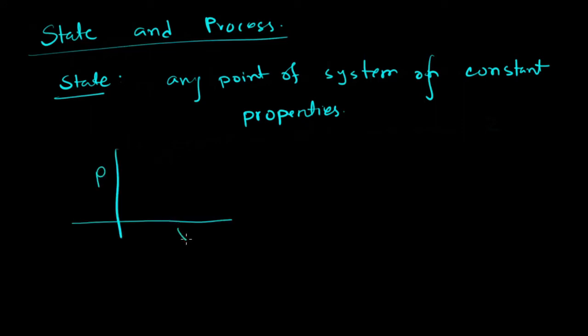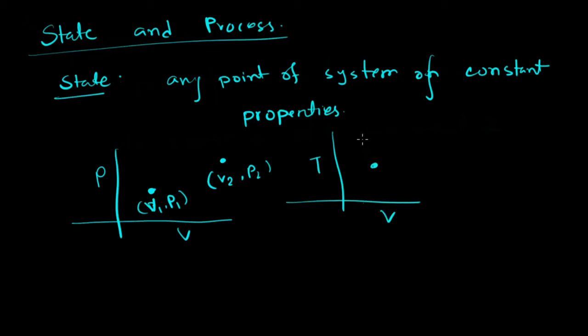Like in a PV diagram, think this is a point and the coordinates of this point are V1, P1. So this is a state. Another point, this one, is V2, P2. This is another state. Like in a TV diagram, this can be one point, V1, T1.